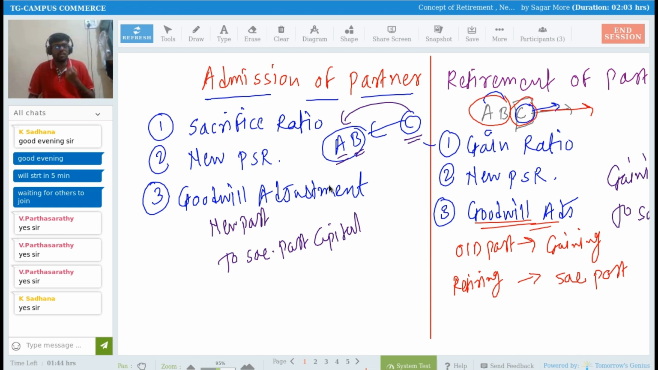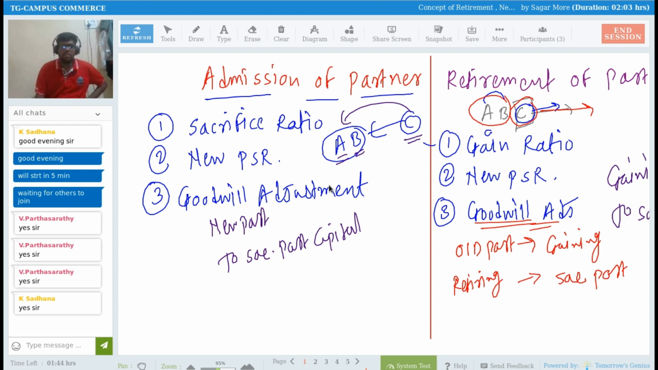The logic is simple. The partner who is sacrificing, we have to increase his capital, and the partner who is gaining in the future, we have to adjust his capital balance by reducing it, right? That is the thing that we have to remember here.